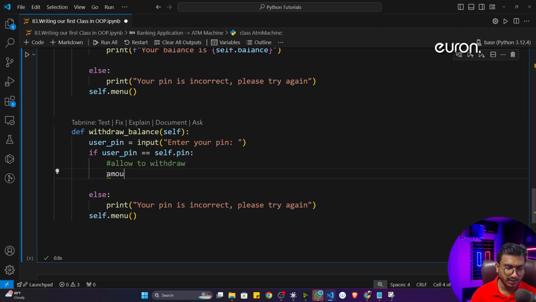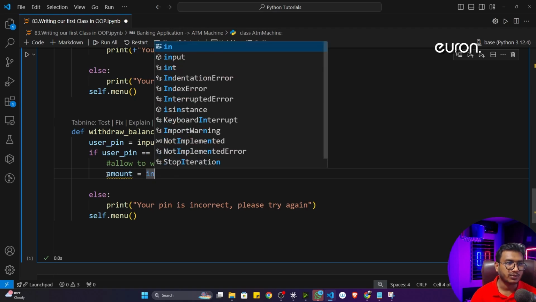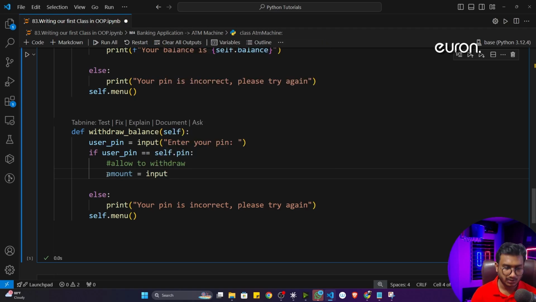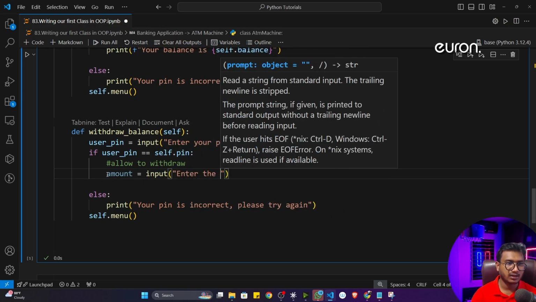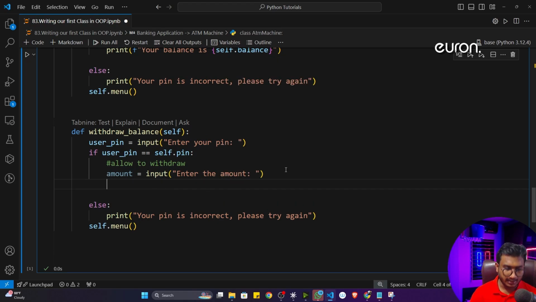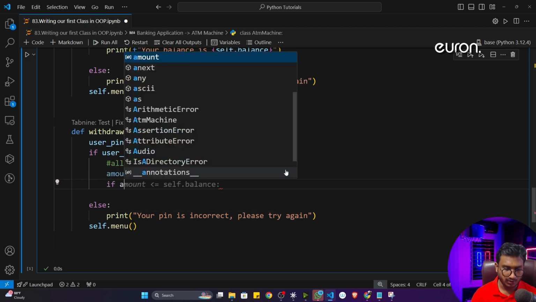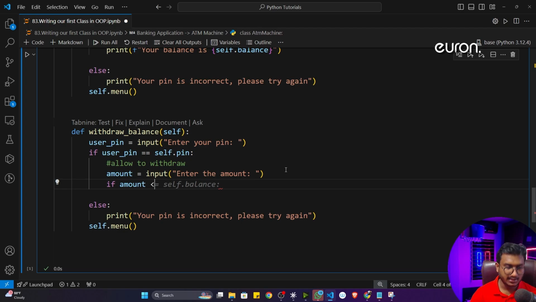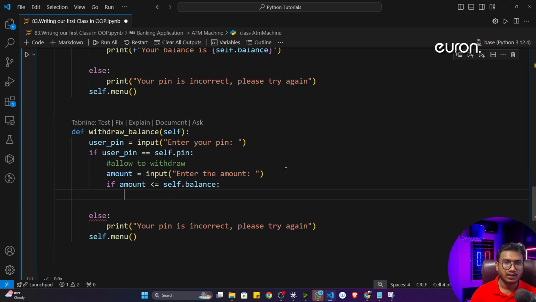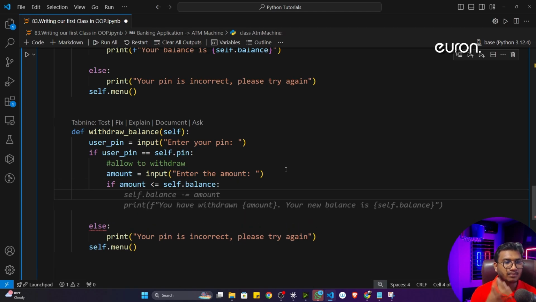Now if the pin is correct, first of all, I will take another input, like how much they want to withdraw. So I'll just take a variable amount and take an input, and I'll write enter the amount. Then I will check another condition: if the amount is less than or equal to self.balance, then I will let him withdraw the money.